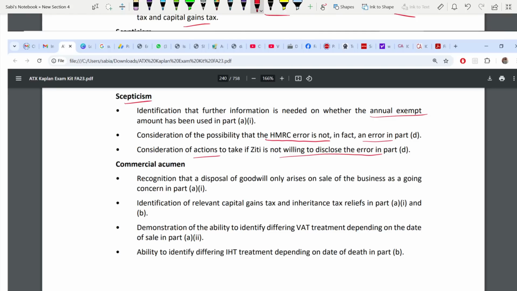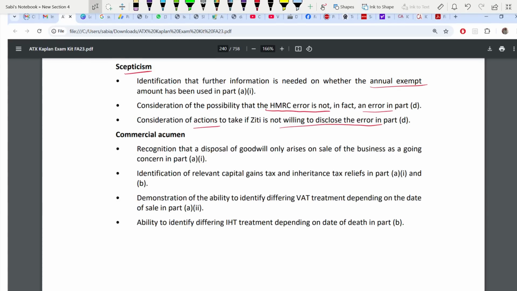That is skepticism skill. Last but not the least, commercial acumen. Here, recognizing that disposal of goodwill will only arise when you are selling the business as a going concern. That is, when you are selling it in 25-26, not 24-25. That is commercial acumen, number 1. Number 2, identifying capital gains tax relief and inheritance tax relief. Then, different VAT treatment depending on the date of sale. Then, last, IHT treatment depending on the date of death. These are all your commercial acumen skills. So that's it.